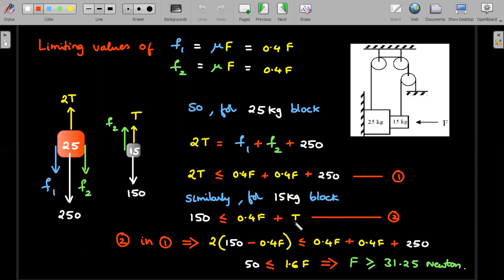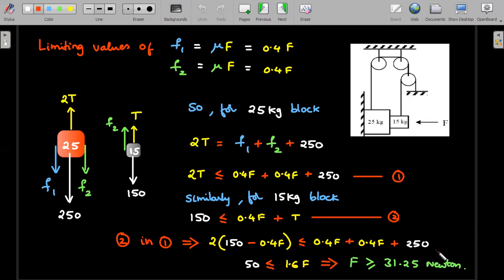Now look at this. Here you get T is greater than or equal to some number, and that you substitute here, then 2 of 150 minus 0.4 F. That means I'm substituting this part here, which should be less than or equal to this. This is where students actually falter. By only looking at one free body diagram, they'll not get the correct answer for the F. So F comes out to be 31.25.